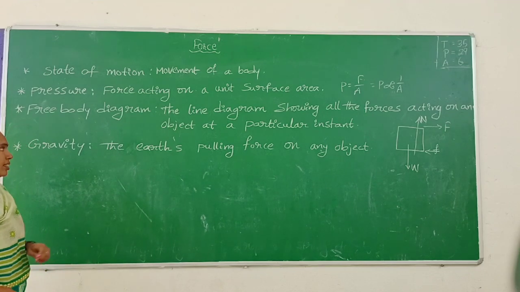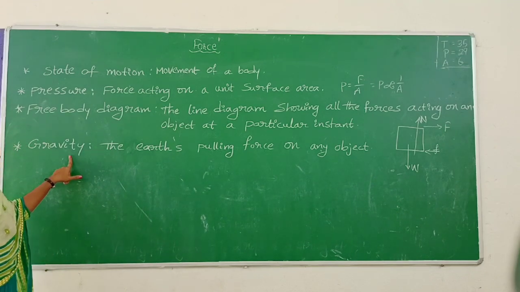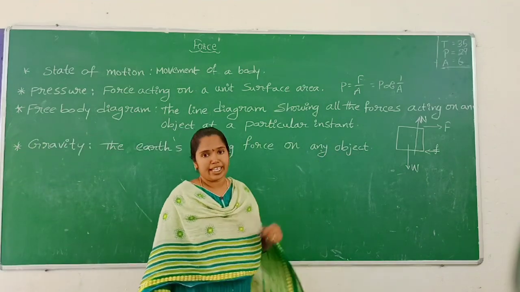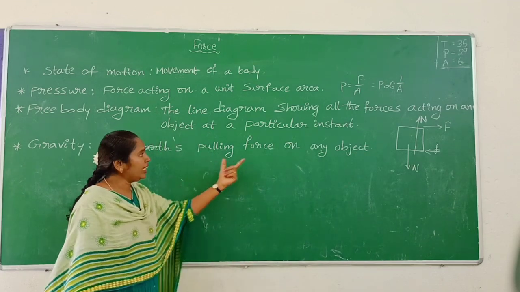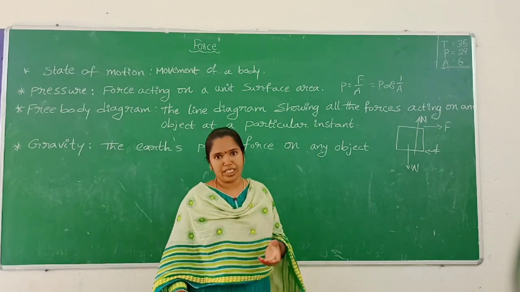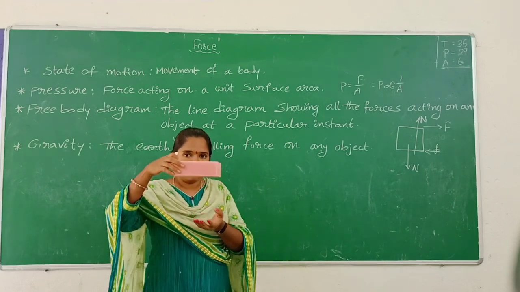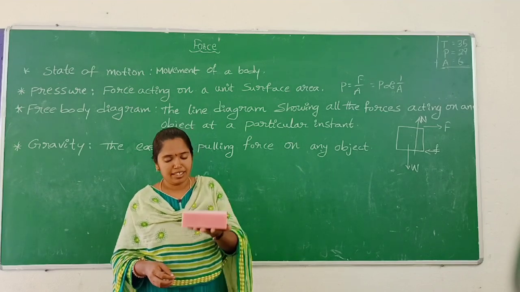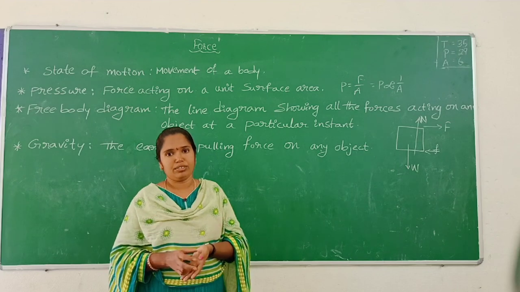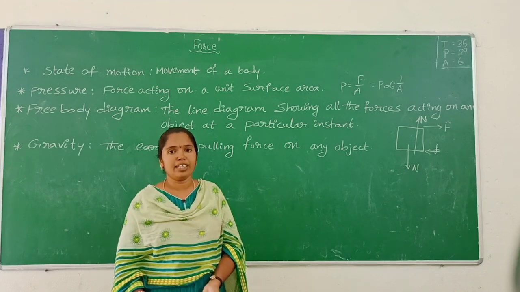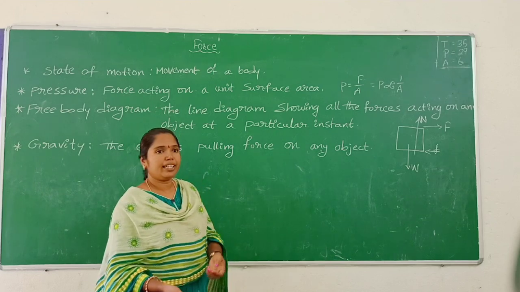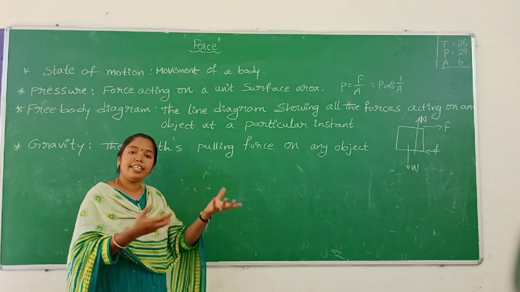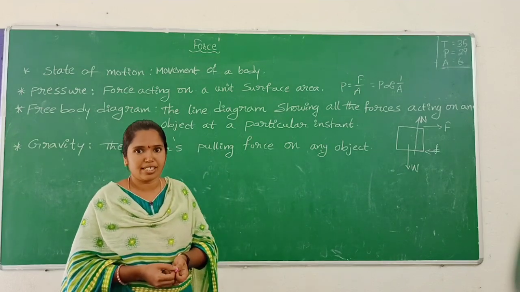Okay, children? Last one, gravity. The earth's pulling force on any object. When this object is dropped, what happened? Here the duster falls on the ground. This chalk also falls on the ground. So the earth is pulling any object in the universe.